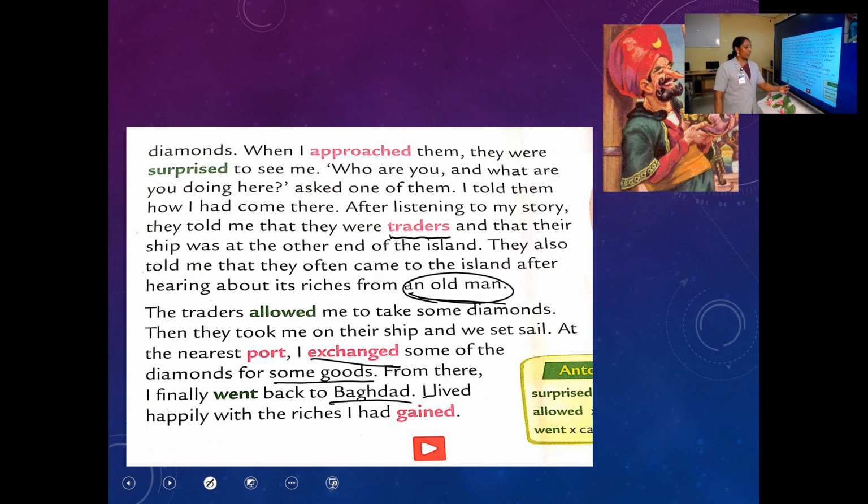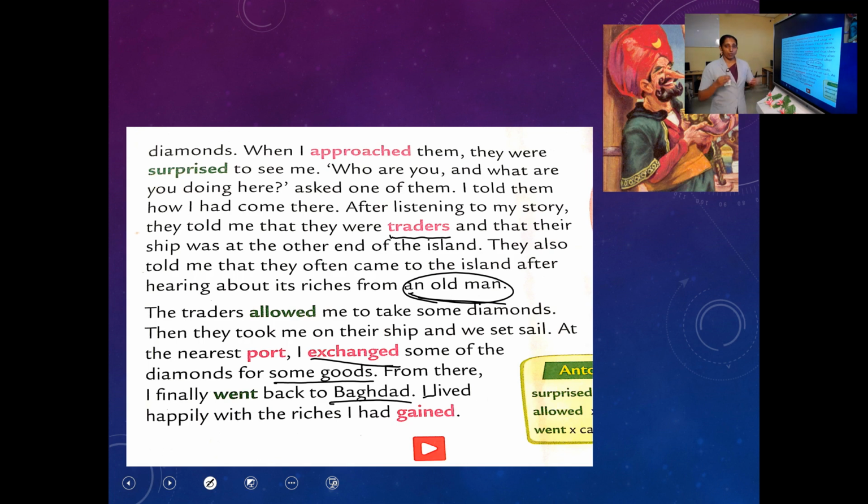"So I lived happily with the riches I had gained." Yes, he was so happy. Are you happy? Yes, I am also happy because Sinbad got many diamonds. Now he is very rich. But when he started the journey, he was a very poor person. Now he is rich and he is going to live very happily.